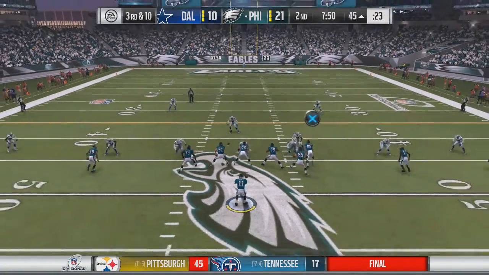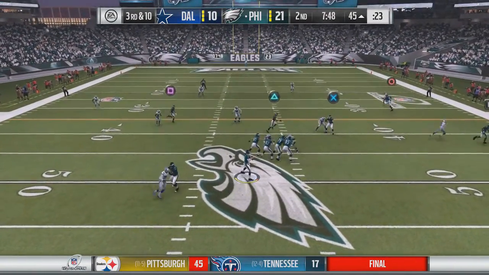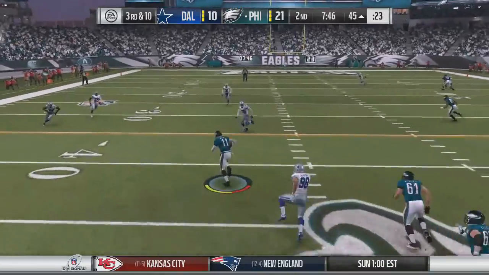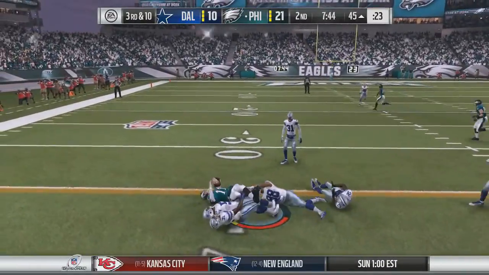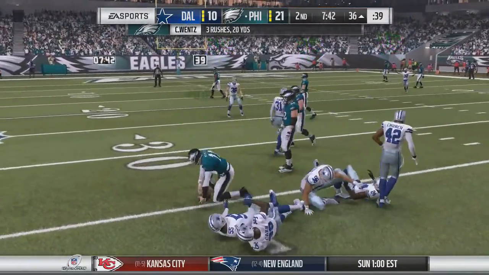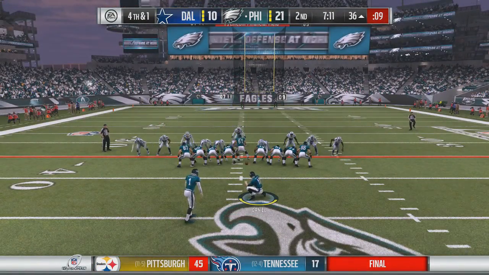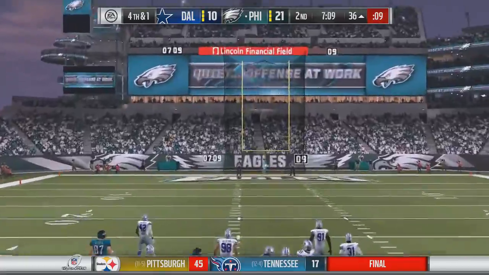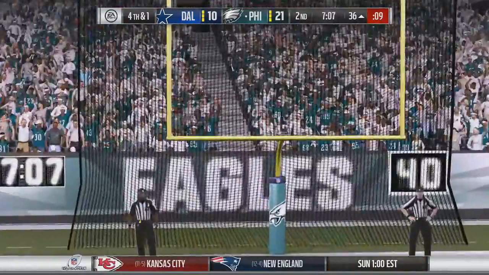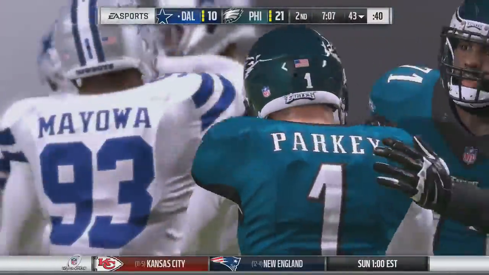Couple plays later, it's 3rd and 10. Wentz in shotgun, takes the snap, stands in the pocket, has a lot of time to throw, doesn't see anyone open, and Wentz is going to take off, and he's going to be brought down just shy of the marker. I believe they're going to mark that as 4th and 1, and they're going to bring out Cody Parkey for about a 53-yard try. The kick is away, and it is no good. He did not have enough power behind it.